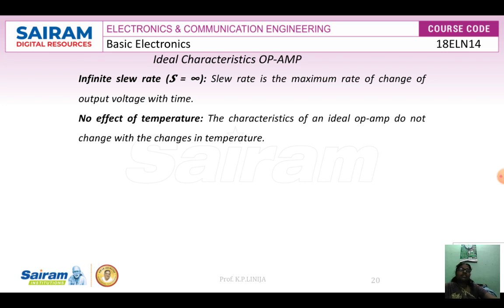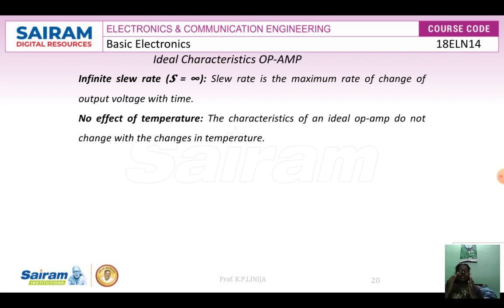And the next thing is no effect of temperature. What do you mean by no effect of temperature? The characteristics of the op amp will not change with the changes in temperature. Whenever you use some devices, according to the room temperature, their characteristics and operations will change. Some devices have to be kept at very cool temperature, and some devices operate only at a certain temperature level.